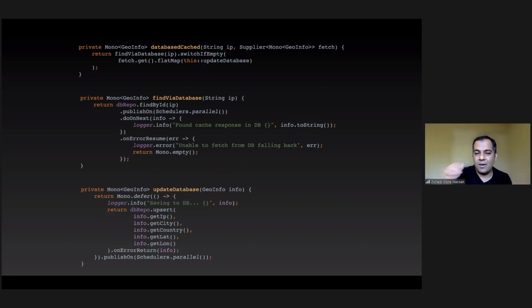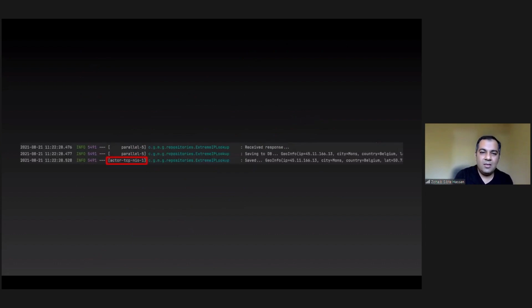I just take the defer and I publish on parallel. The place I want you to focus on is that I'm constantly doing this publish on, and you might be thinking, why am I doing this? Well, if you don't do this, you might end up in a situation like this where you're running your code on a TCP and IO thread, the Reactor core threads. And that's why you would be paying attention to these minute details all the time, to think about, hey, what if this is wrong? What if that's wrong? What if you missed this piece?